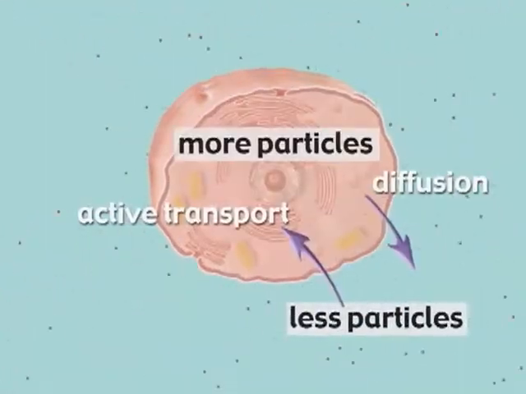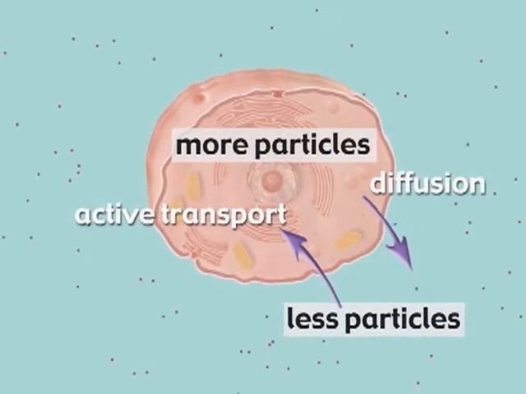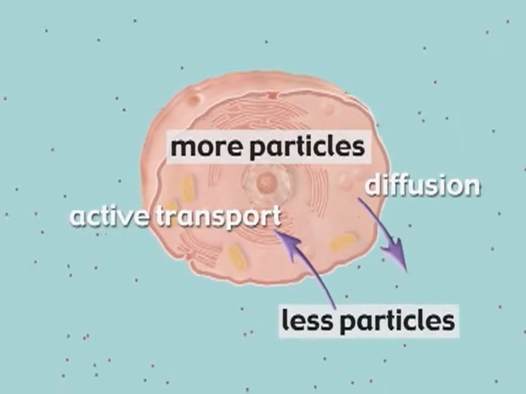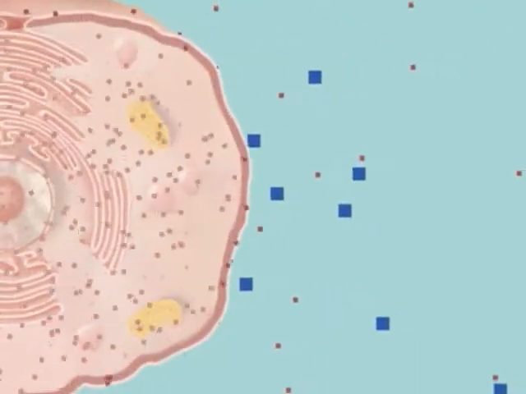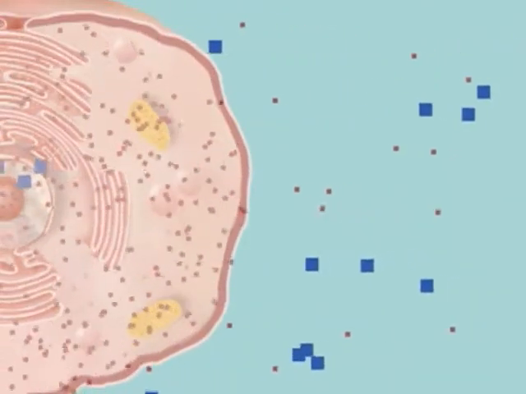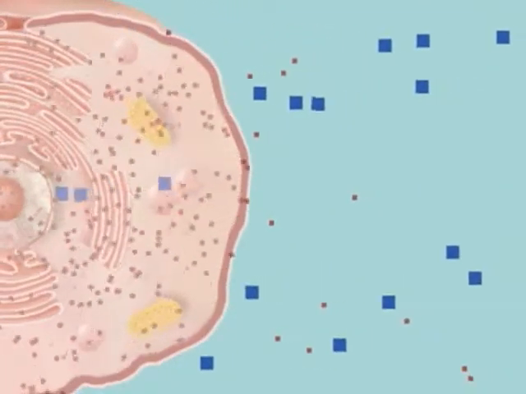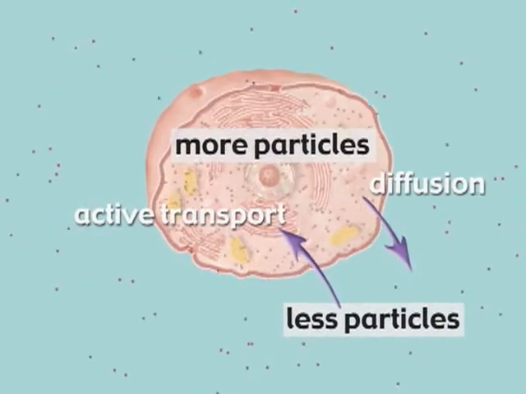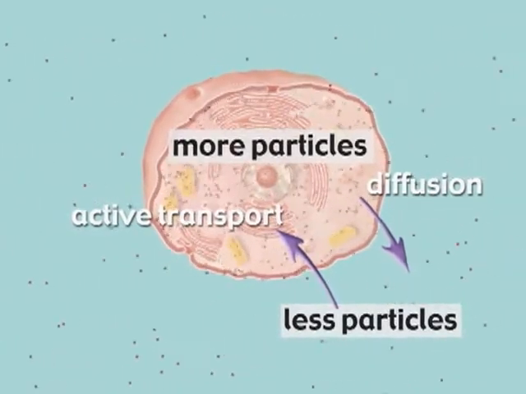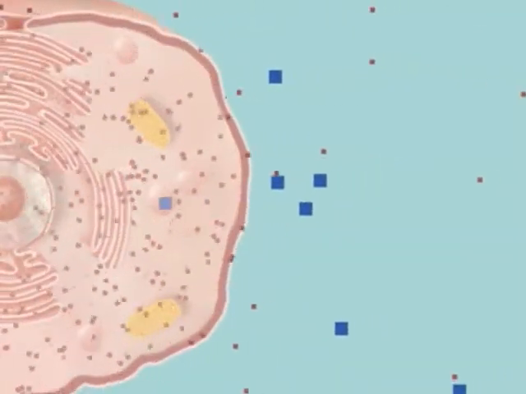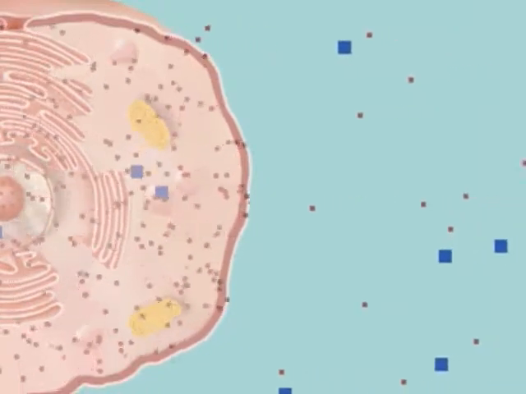Active transport is the movement of materials against the usual flow of diffusion or when materials are particularly large. Active transport requires energy. Not all materials a cell needs are small enough to simply diffuse into the cell. Cells often need more of a substance than they can get through diffusion. One third of the energy made by a cell is used for active transport.